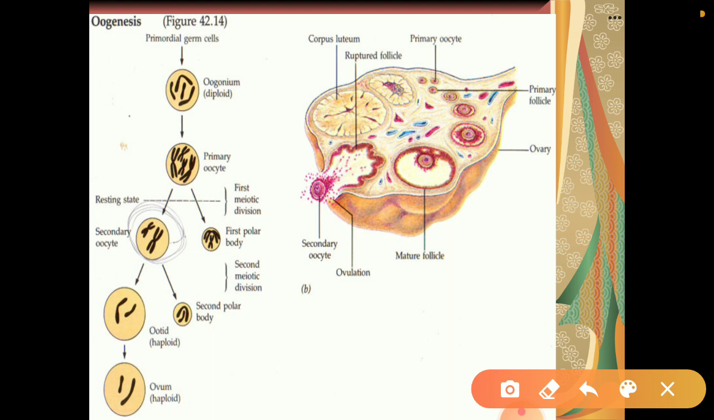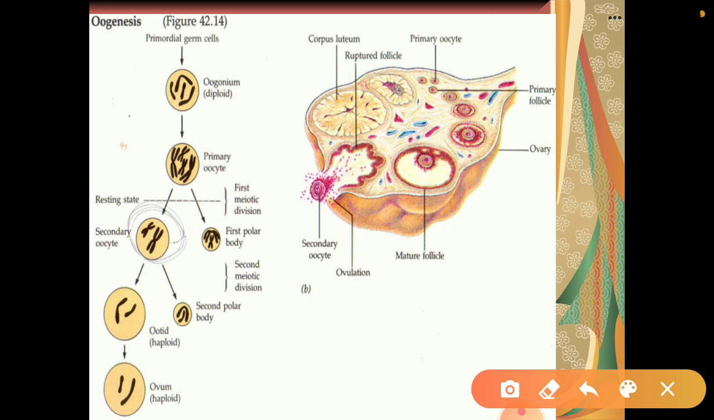I also discussed follicular atresia. Always remember that before puberty, of those millions of oogonia, or you can say primary oocytes, some of them degenerate, and this is known as follicular atresia. Therefore, before puberty only 60 to 80,000 primary oocytes are left in the ovary for further development.